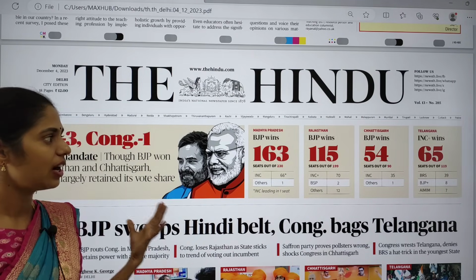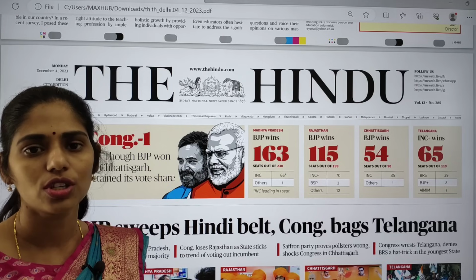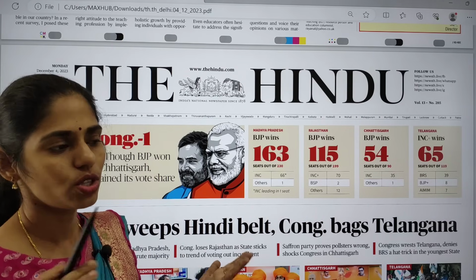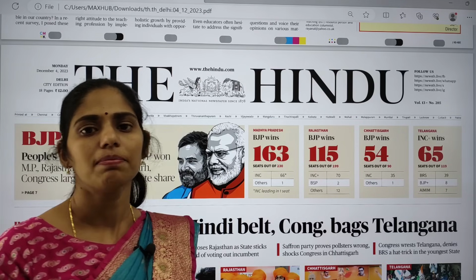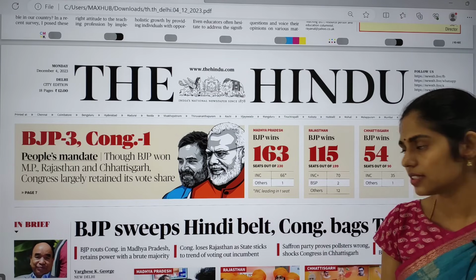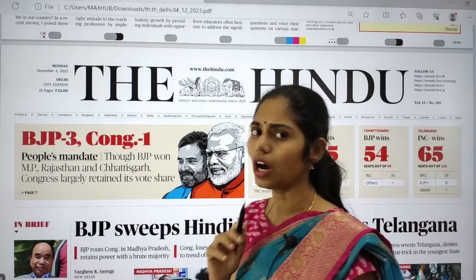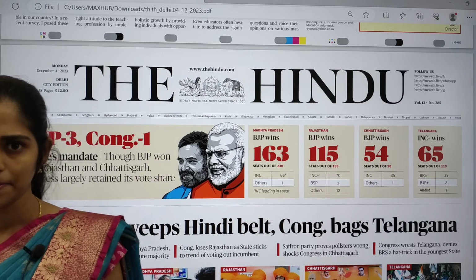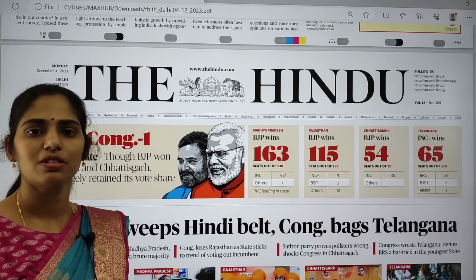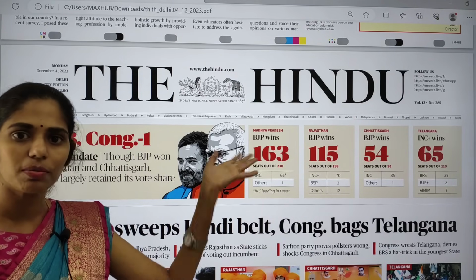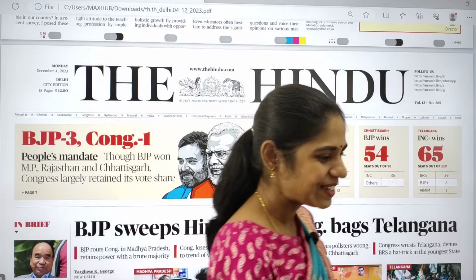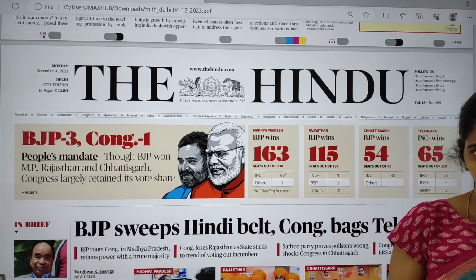For example, the Congress government promised free bus travel for women. Wherever women travel in the state, they can get the free bus facility. What is the impact of that? And one more important thing I saw in the Congress freebies is that they are going to provide 2,500 rupees per woman per month. Every woman in our state is going to get 2,500 rupees per month. How is it going to impact? On one side it leads to women empowerment, and on the other side it also has a negative impact. Yes or no? You have to think from that point of view.